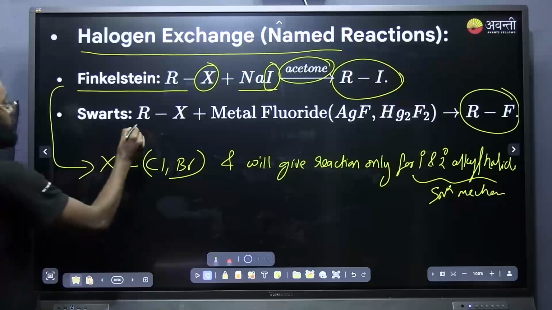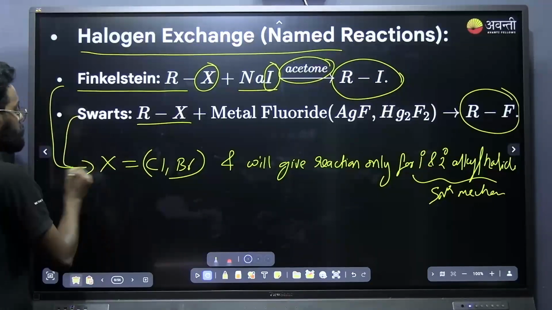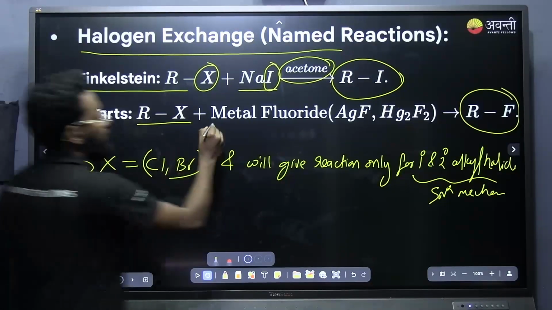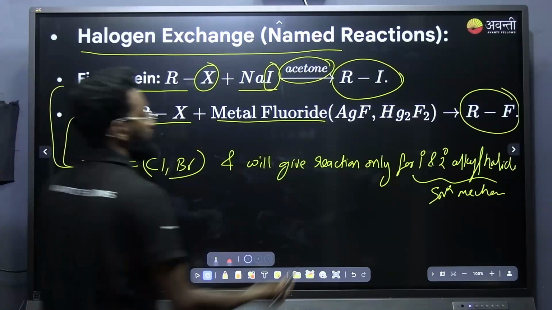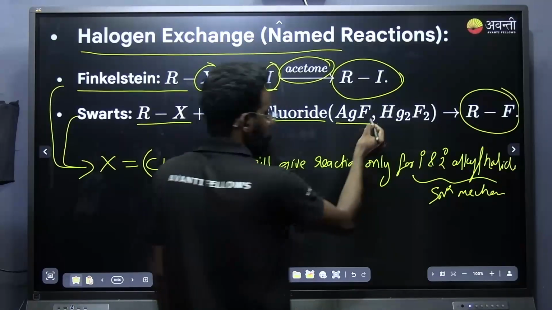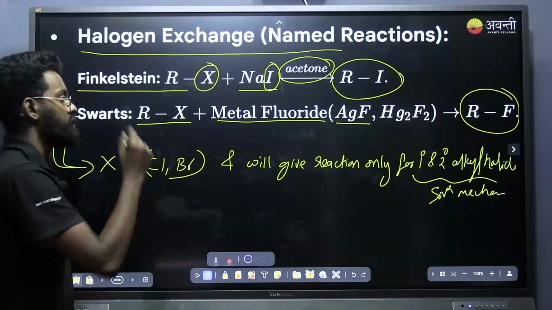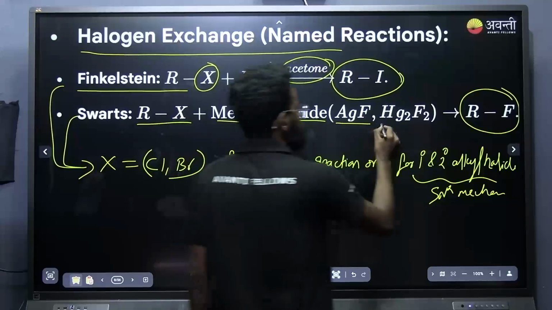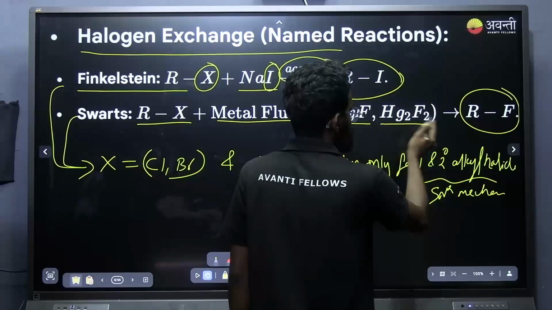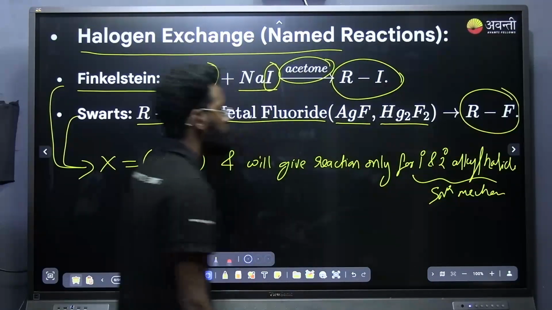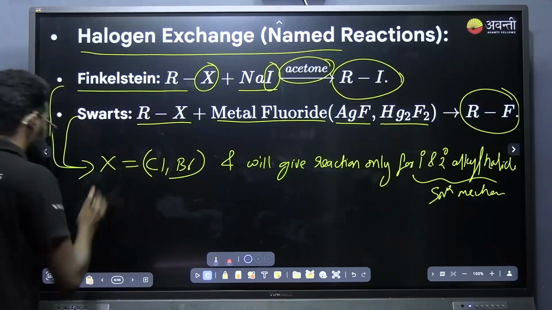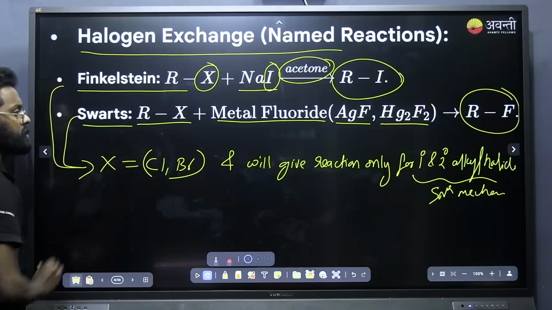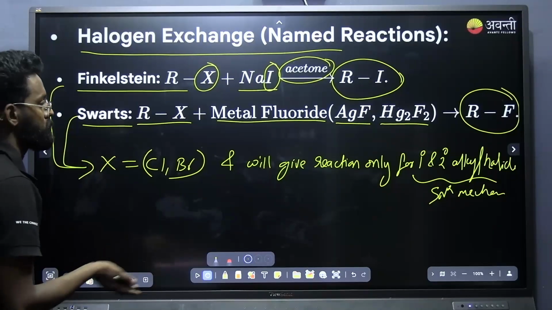The same thing for Swarts reaction: X should be chlorine or bromine, and it is taken in presence of metal fluoride. The metal fluoride that we will be using is AgF, any metal which is having the fluorine, and AgF then HgF2, they will be giving alkyl fluoride. And apart from AgF or HgF2, other metal fluorides giving Swarts reaction have also been asked in the NEET exam, that I will be giving.